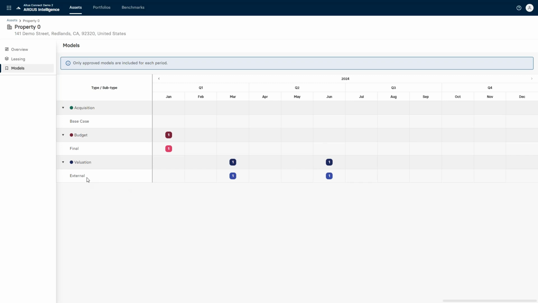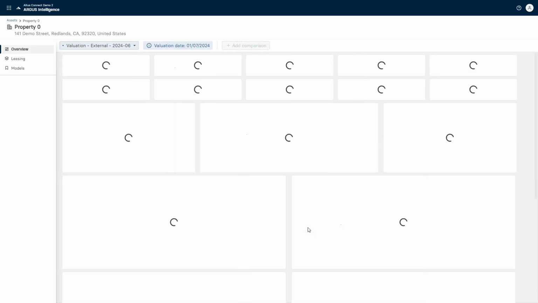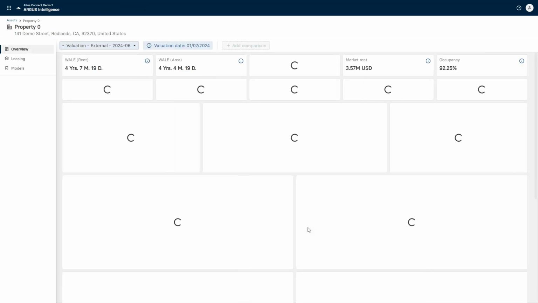Now, the nice thing about this is this subtag here, or the subtype, can be anything you want it to be. So we have clients that might want to see for valuation their draft, their revised, and their final models, all of which reside in a single period. And that's going to become important when we get into the overview section in a moment, because you'll see there are some comparative features where we can look and see some of the key differences between those models. So again, the asset leads into the model screen. The models are all the different ways we're using that specific asset. And then from here, we can click on one of these and start getting into the asset level detail for that specific version.